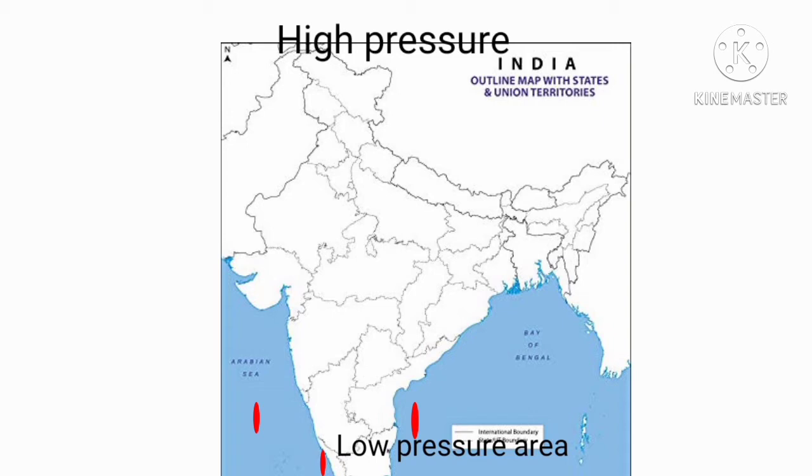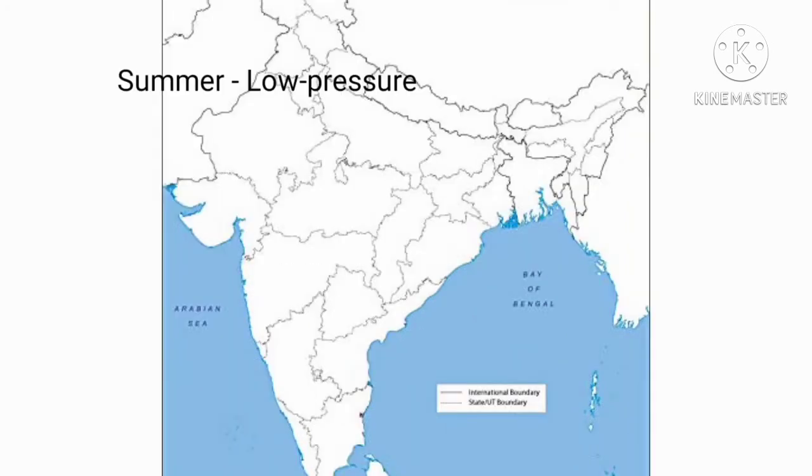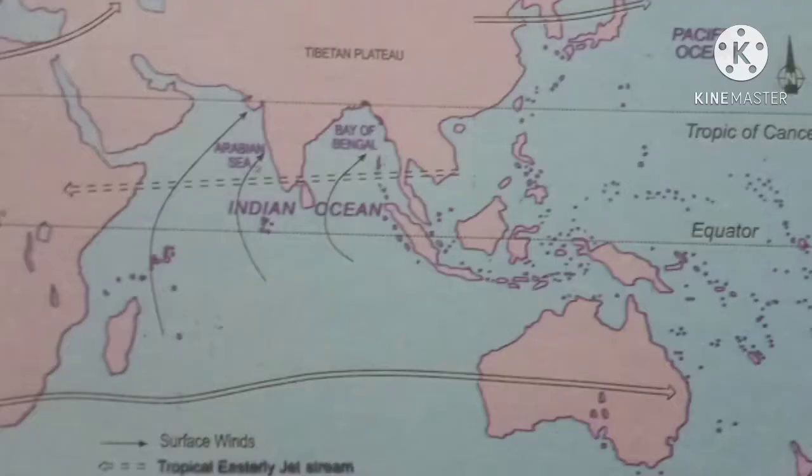In summer, a low pressure area develops over northwestern India. This causes a complete reversal of the direction of winds. This is known as monsoon. This causes the southwest wind known as monsoon.